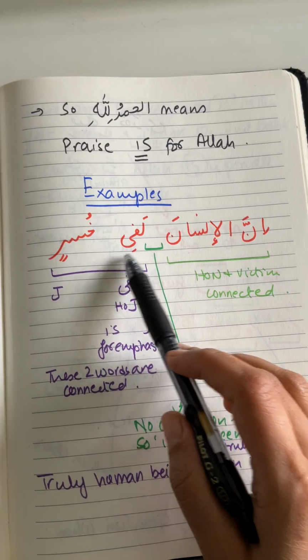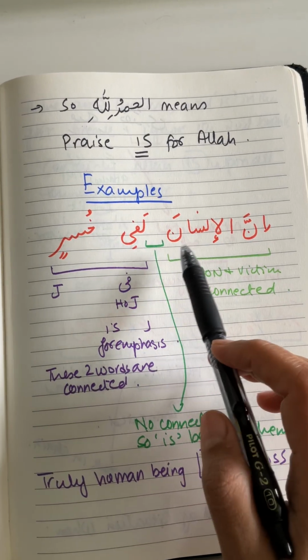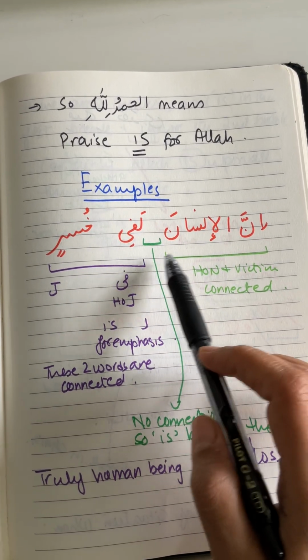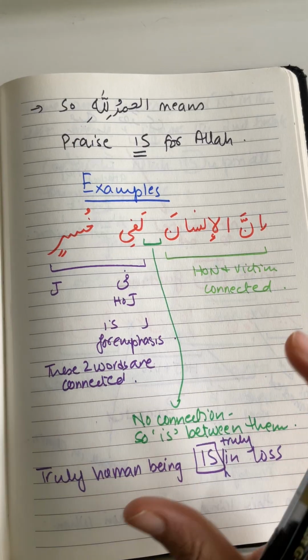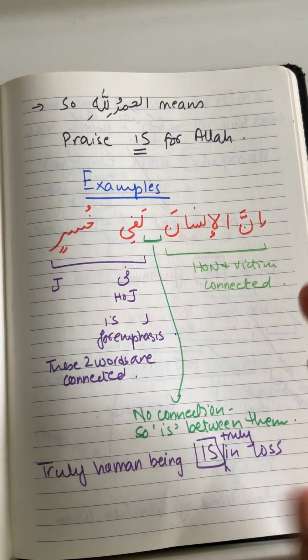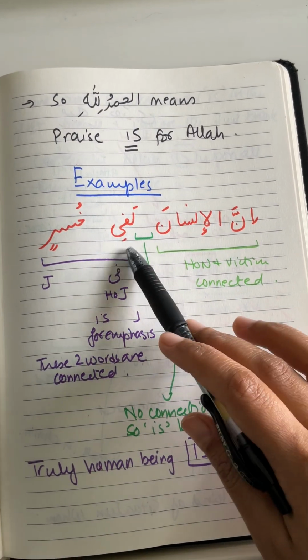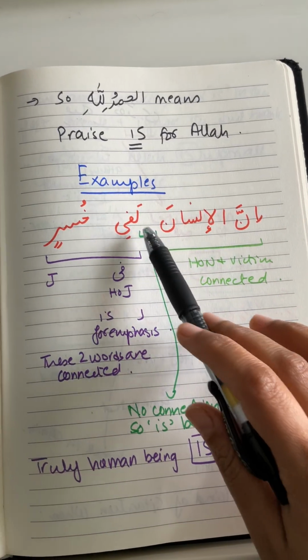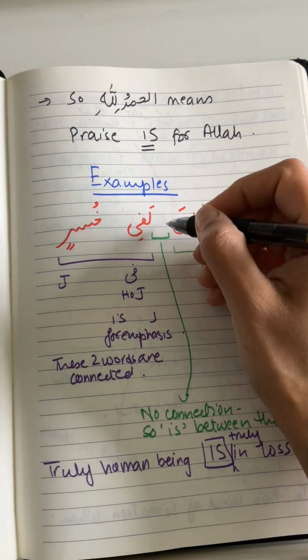Now let's look at these two words, insana and lafi. Insana and lafi are not connected to one another by any of the five fragments that we did. There is no connection between these two words. So there is a break in the chain. That means there is an invisible "is" in between them.